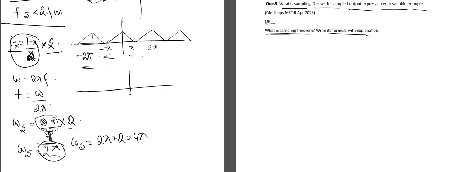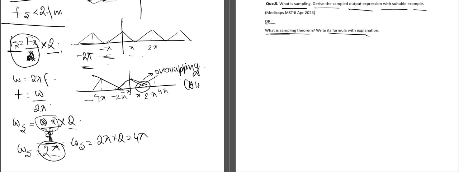So now the signal spectrum becomes like this. This spectrum will spread like this. This is from minus 2 pi to 2 pi, and this signal will spread from pi to 4 pi. Similarly, in this section, it will spread like this. This is from minus pi, this is 4 pi, minus 4 pi. So what happens in this case? We are seeing overlapping occurs. This overlapping is not our desired scenario.